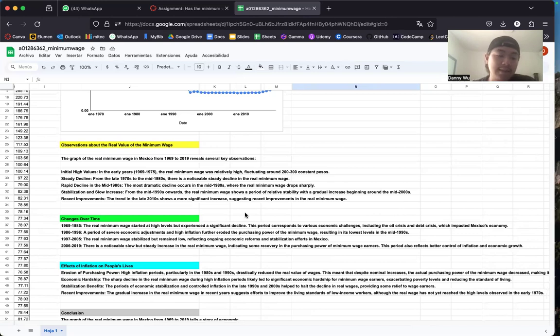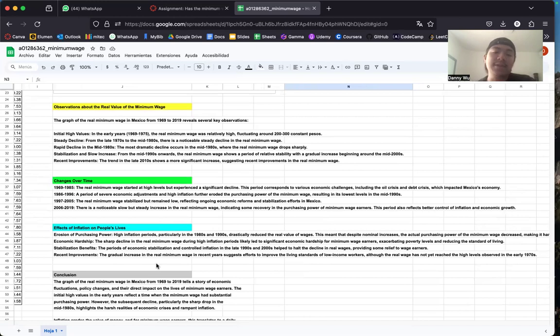And then from 1986 to 1996, a period of severe economic adjustments and high inflation further eroded the purchasing power of the minimum wage, resulting in its lowest levels in the mid-1990s. And then from 1997 to 2005, the real minimum wage stabilized but remained low. And then from 2006 to 2019, there is a noticeable slow but steady increase in the real minimum wage, indicating some recovery in the purchasing power of minimum wage earners.